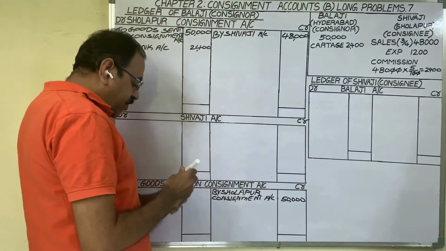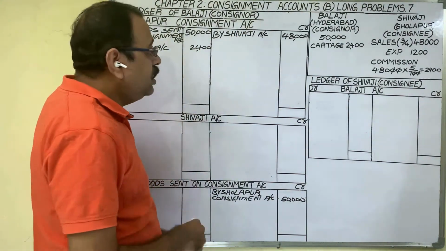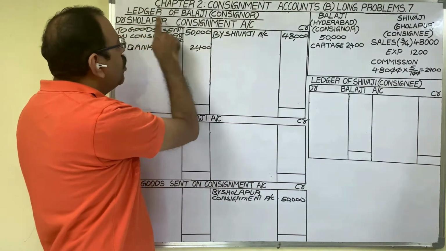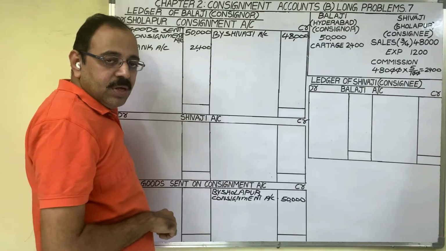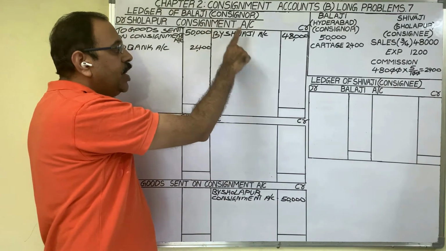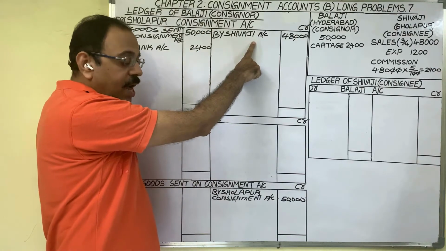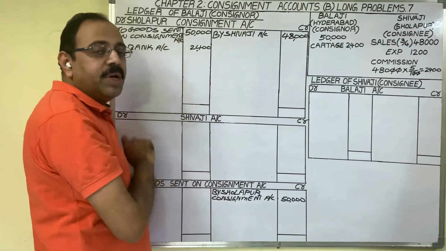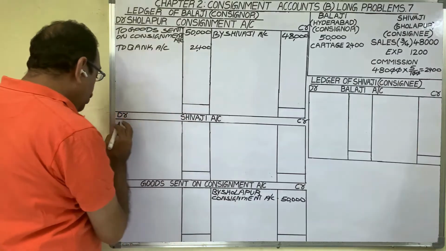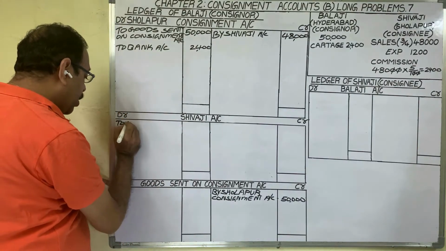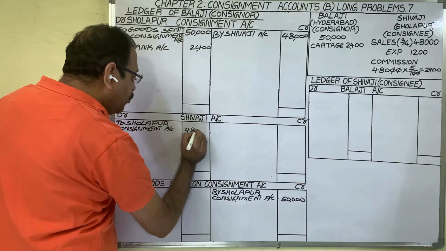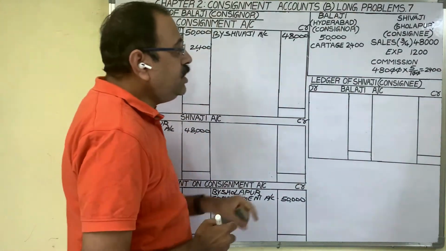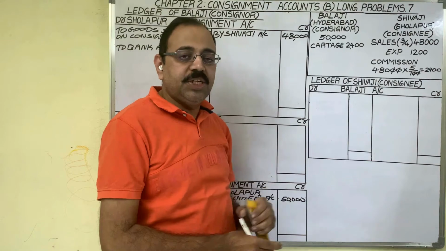So what is the entry for sales in the consignor's books? Shivaji account debit to Sholapur consignment account. In Sholapur consignment account, we are crediting this entry, and Shivaji account also we are preparing. In that account, we should debit this entry to Sholapur consignment account. Sales amount 48,000 rupees.